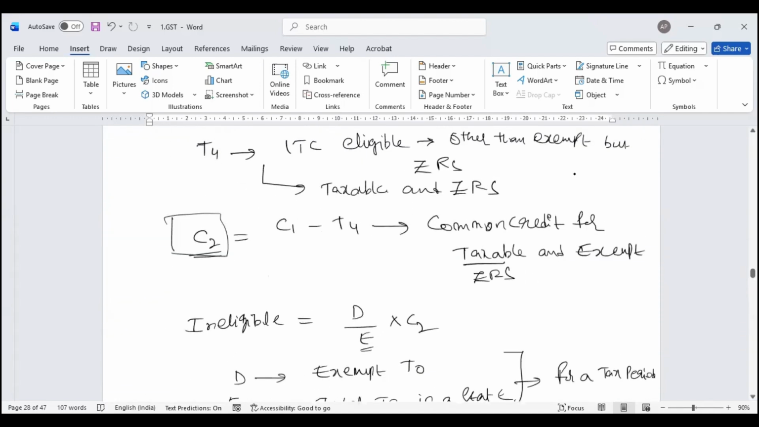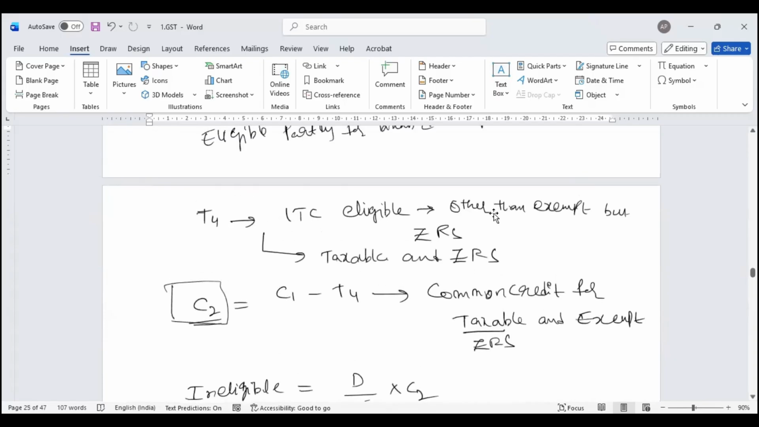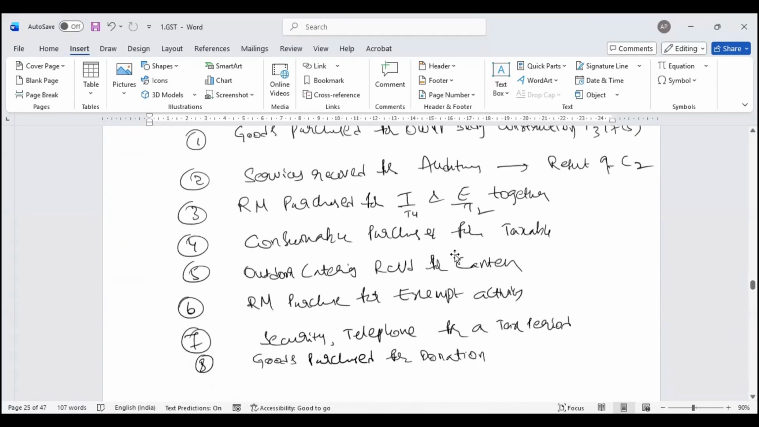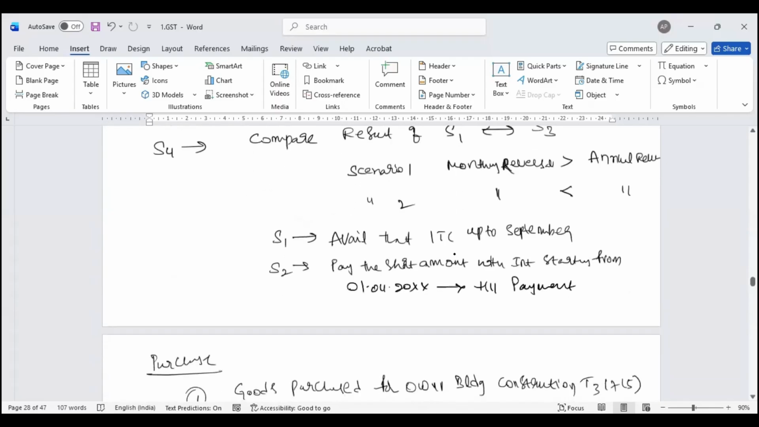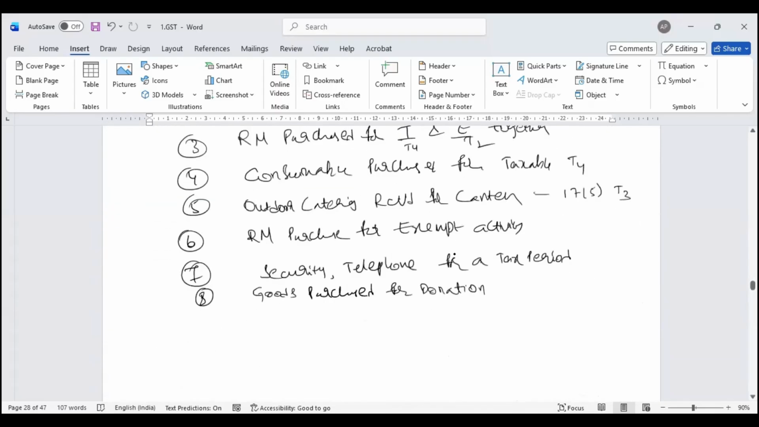T is your total credit. T4 is your ITC eligible other than exempt, that is your taxable and zero rated. So this specific one is T4. Then outdoor catering received for canteen: 17.5 block credit, T3. T2 is exempt. T3 is the block credit. Raw material purchase for exempt supply: other than T1, exempt is T2.